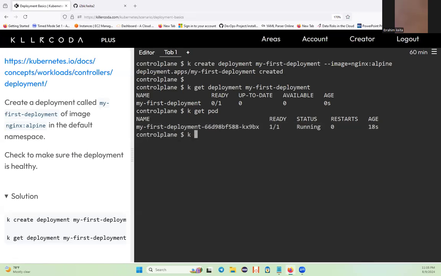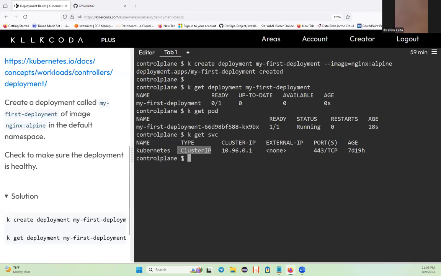So when we want to check the services on which this application is running, we say kubectl get services. kubectl get svc. SVC is the services. I don't want to write everything. So you can see these services are running on the default cluster IP, right? As you know, the port communicates with the container inside, and the same port communicates with the cluster IP.